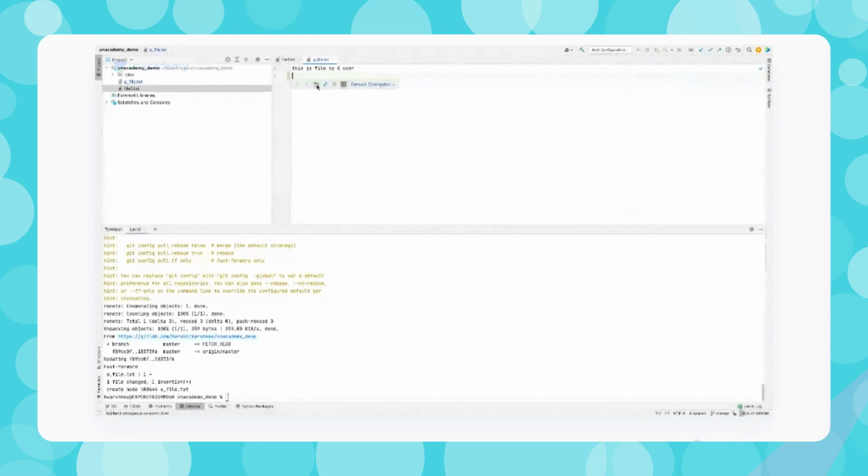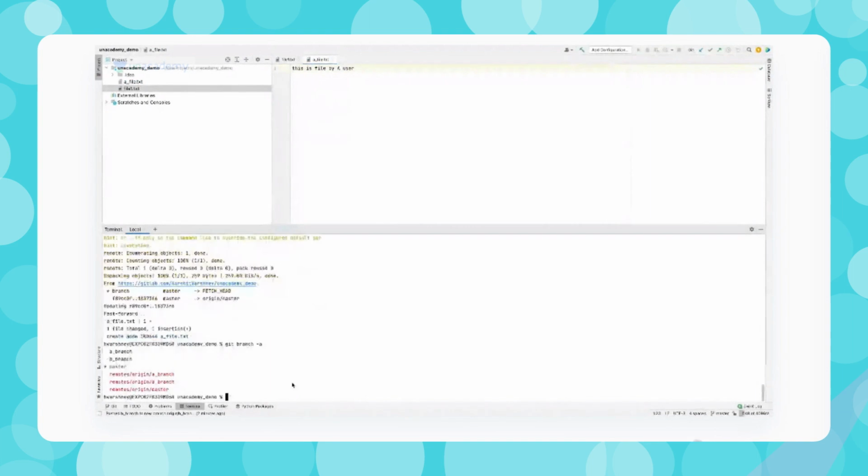Now let's see how we are going to merge. First of all, let's see on which branch we are. It's saying that we are on master branch. Now first of all switch to the B branch. So let me just switch to the B branch as well. I can check out B branch from here. As soon as I checked out B branch, I got B file as well.